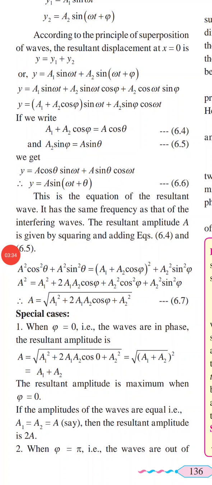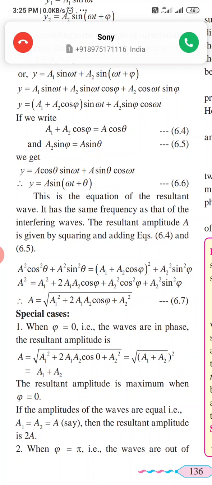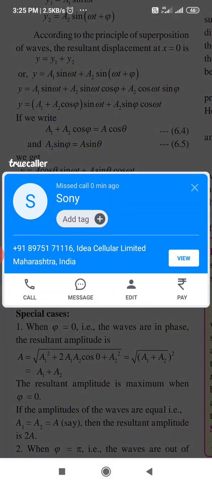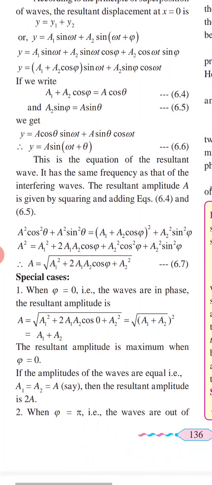So there are again two cases. When φ equal to 0, waves are in phase. The resultant amplitude A equal to what? Then we put φ equal to 0, so cos 0 is 1. So it will be a1² plus 2a1a2 plus a2², that is (a + b)². So it will be under root (a1 + a2)². If you calculate the square root, it will be a1 + a2. So the resultant amplitude is maximum when φ equal to 0. If the amplitudes of the waves are equal, that is a1 equal to a2 equal to a, then the resultant amplitude is 2a, because a1 + a2 is equal to 2a.